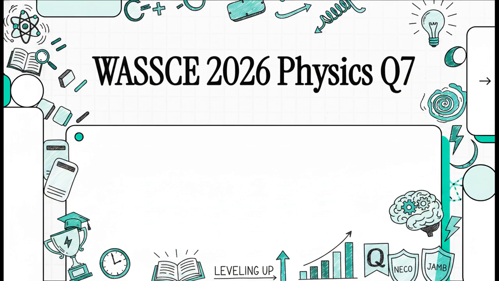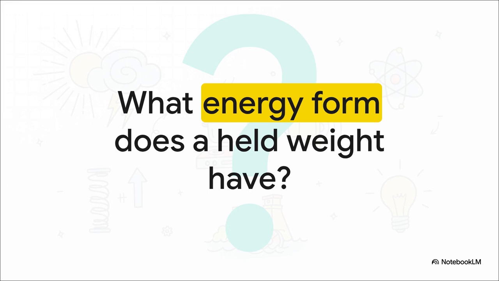All right, let's just jump right into it and see what we can figure out. So here's the actual question, straight from the WASSCE Physics 2026 archives. It's question number 7. It reads, a weightlifter lifts a weight of 2,000 Newton. If he holds the weight above his head, what form of energy does the weight have? And our options are A, kinetic energy, B, elastic potential energy, C, electric potential energy, or D, gravitational potential energy.